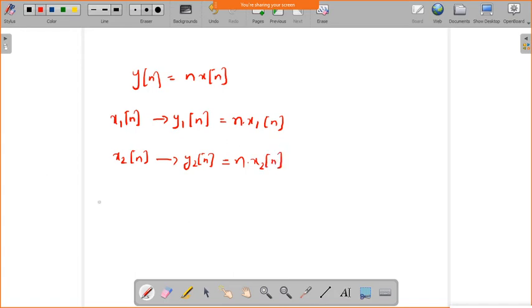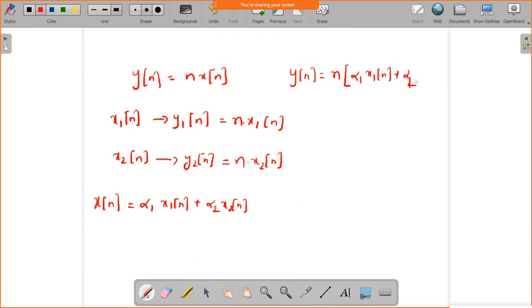And if I scale this, that is if I take x of n equal to alpha 1 into x1 of n plus alpha 2 into x2 of n, now what is your output expression? y of n equals n into alpha 1 x1 of n plus alpha 2 x2 of n.